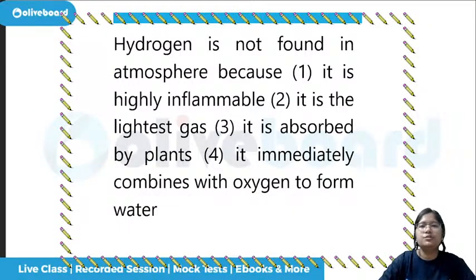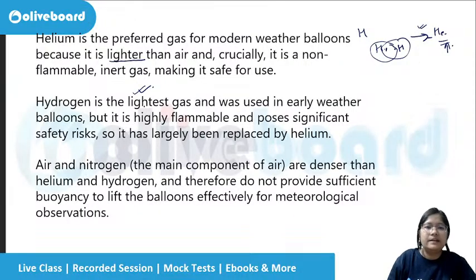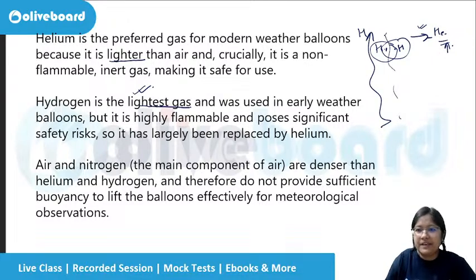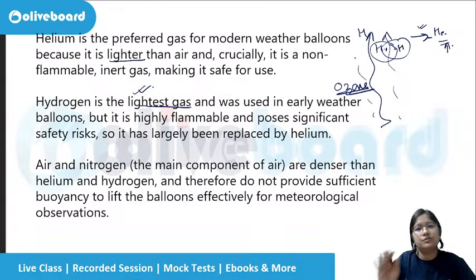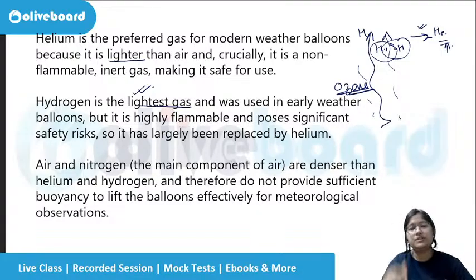Earlier hydrogen was also used, but the problem is the stability. Hydrogen is not found in the atmosphere because, why is it not found? Just now we have seen that it is the lightest gas. So if something is lightest, that means it will go up very easily and it will say bye, it will go outside. Similarly, ozone is also very light. So as a result ozone will also say bye and it will go straight to the stratosphere. And that is why it can make holes in the atmosphere. Right? So these things can happen.